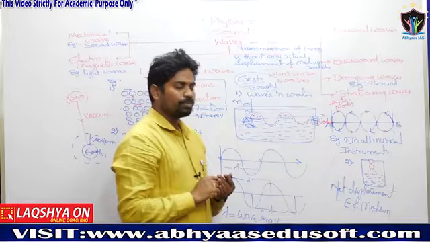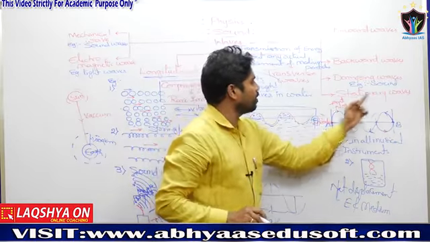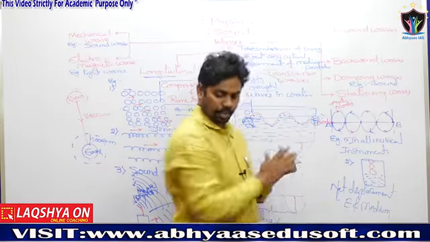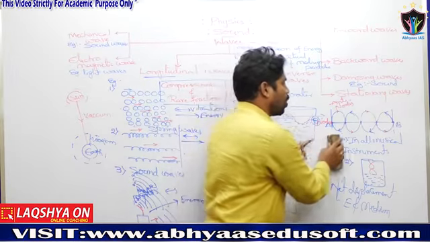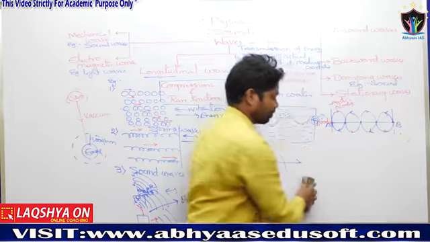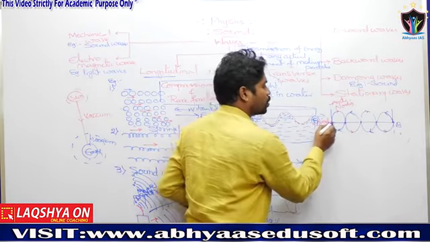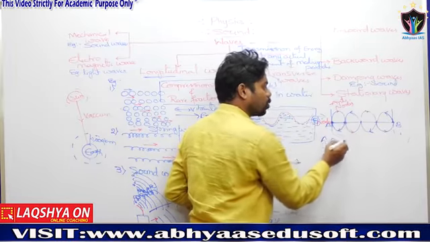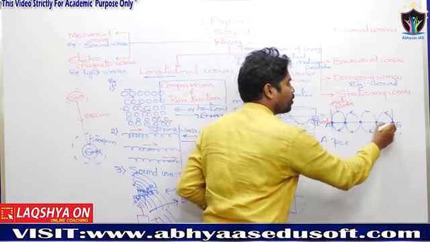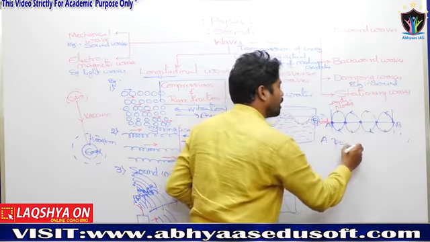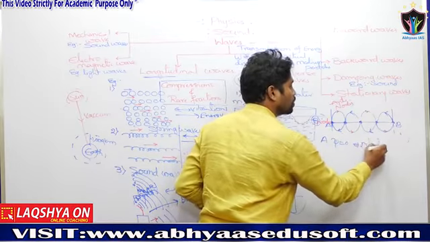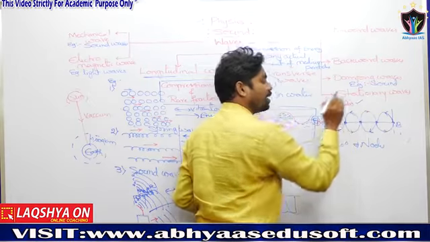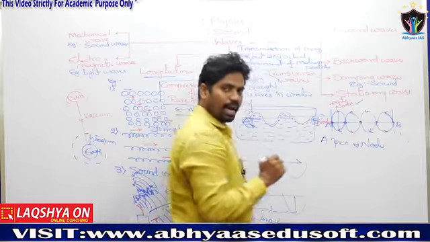A question will be like this: in the stationary wave, at point A the displacement is 0, the amplitude is 0. Here also the amplitude is 0. Those points are named nodes, and where the amplitude is maximum, antinodes.